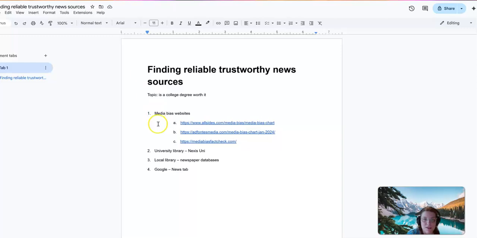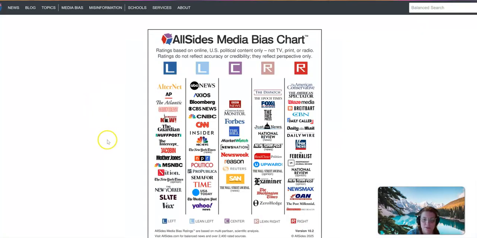So first off, I've got 3 media bias websites I'm going to show you briefly. I'm not going to spend too much time, but I want to introduce them to you. So this one is from a website called AllSides Media Bias. Their chart categorizes news sites based on if they're center, if they lean left, if they are right, etc. So this is one quick, easy way to check things out.